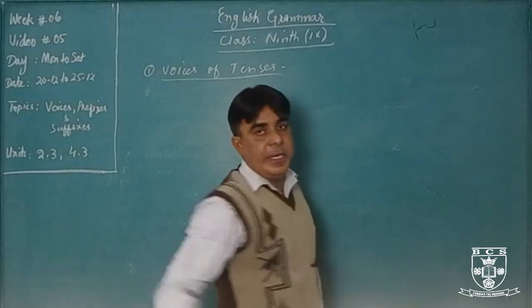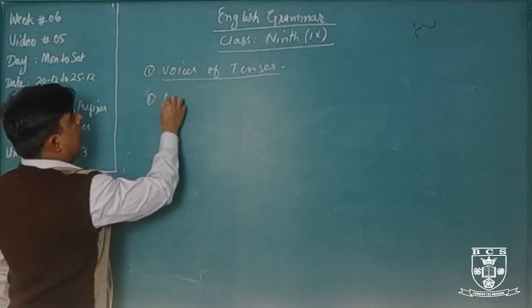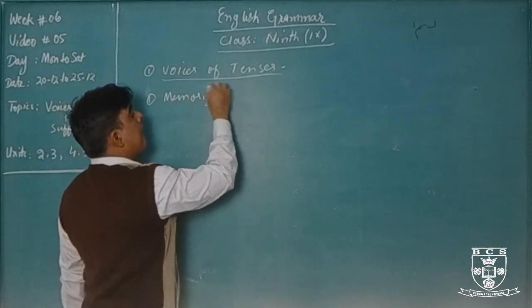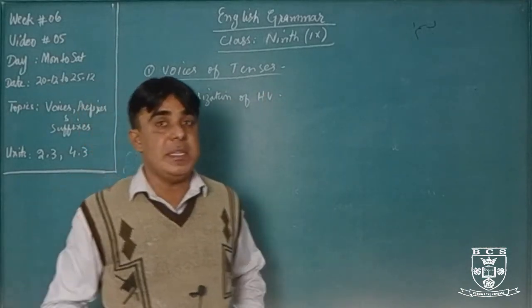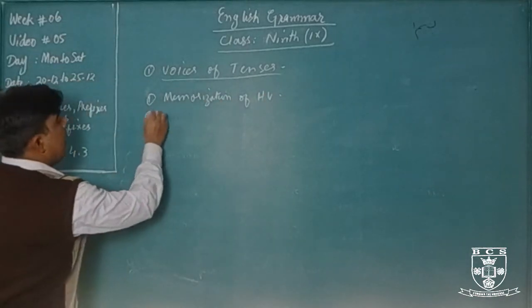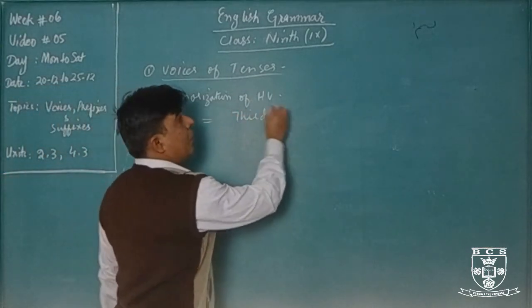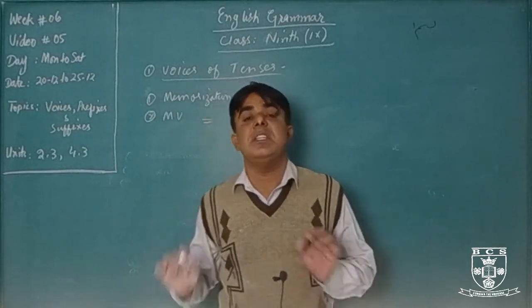Okay, tenses, what is the first rule? Memorization of helping verbs, both active and passive. Second is the main verb. In passive voice, the main verb will always be in third form.